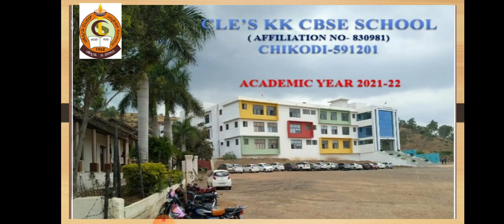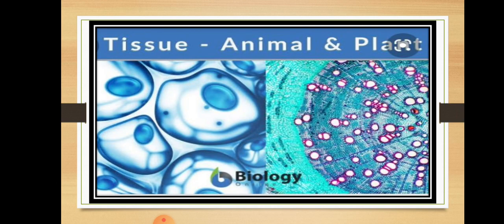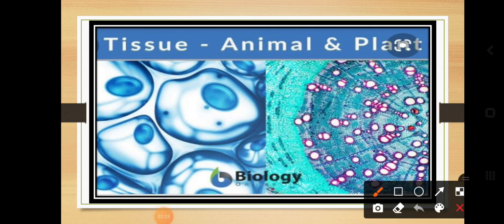If one student is there, we call him by his name. But if so many students are there in the class, we do not address them by one name, we address them as students. In a similar way, if it is one cell, it is only a cell. If a group of cells is present in our body, we call it tissues, which is our next chapter. So the tissue concept is our next chapter.